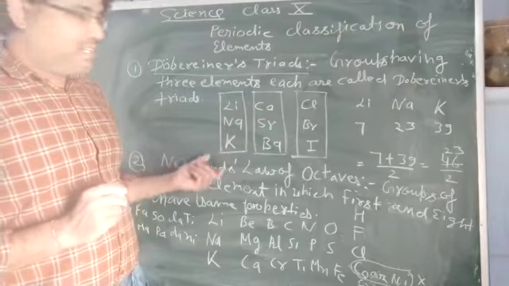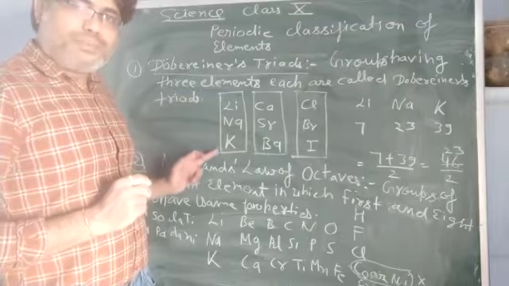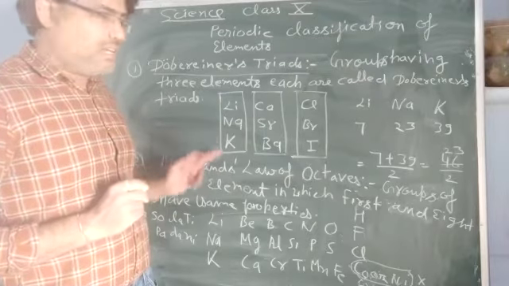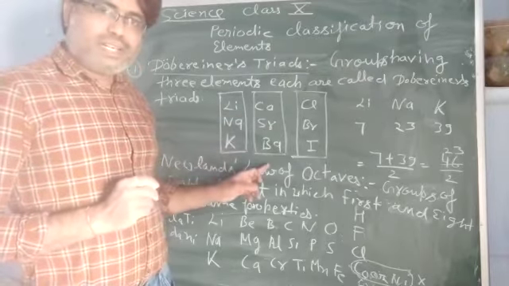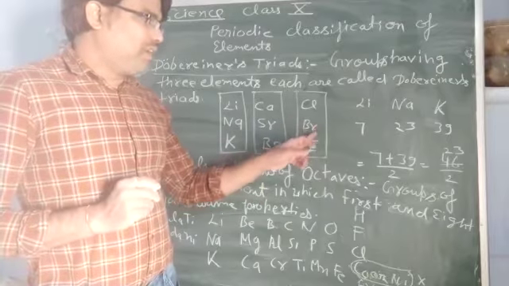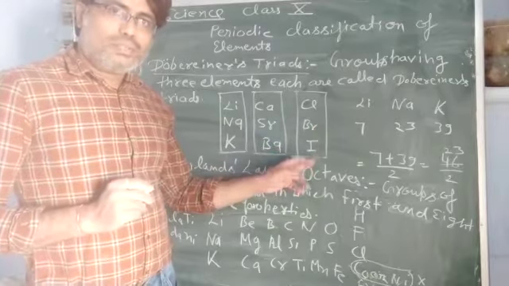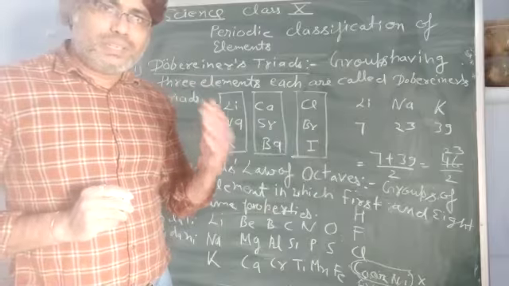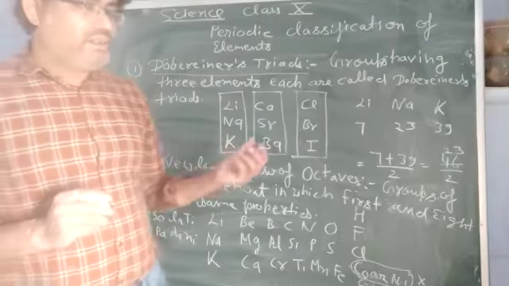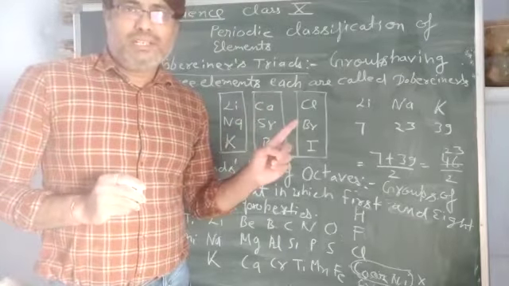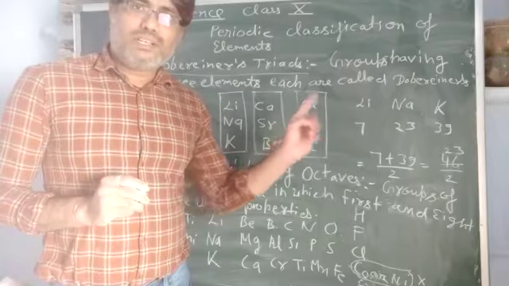Suppose we take the example I have written here. You can see lithium, sodium, potassium, that is the first triad; calcium, strontium, barium, that is the second triad; and chlorine, bromine, iodine, that is the third triad. In a triad there is one special thing: the mass of the middle element is the average of the mass of the first and third elements.